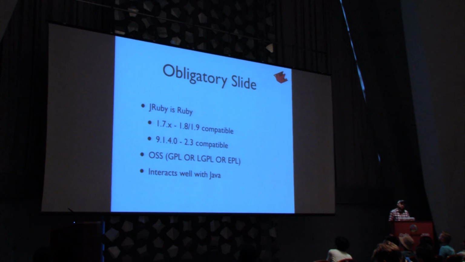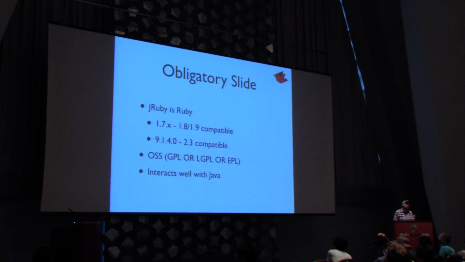So for the few people that might not know what JRuby is, I had to throw this slide in. JRuby is just a Ruby implementation that happens to be implemented on the Java platform. We have two major versions, JRuby 1.7, which supports either CRuby 1.8 or CRuby 1.9 modes. And you can enable that by passing in a command line option.